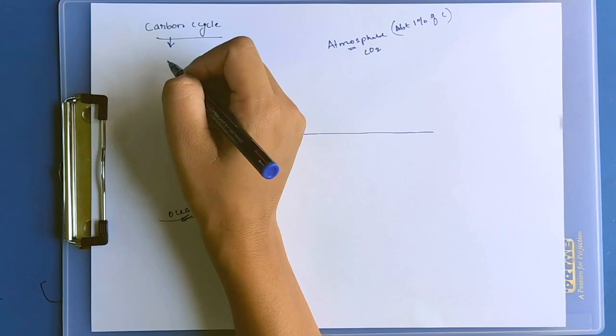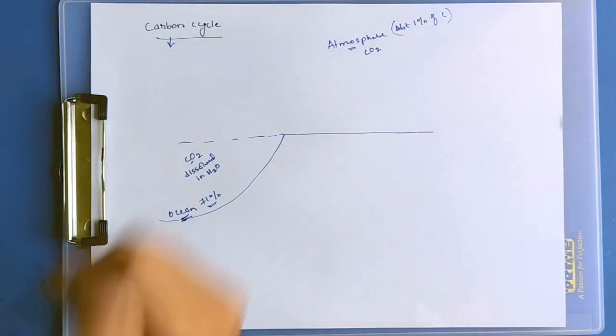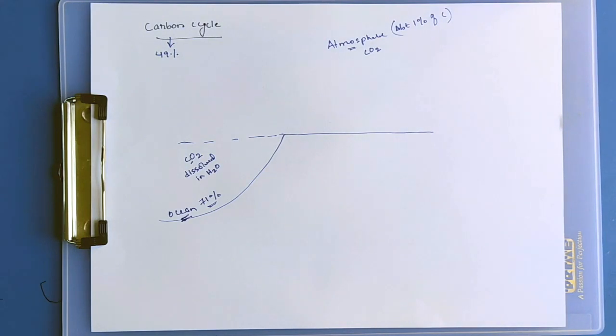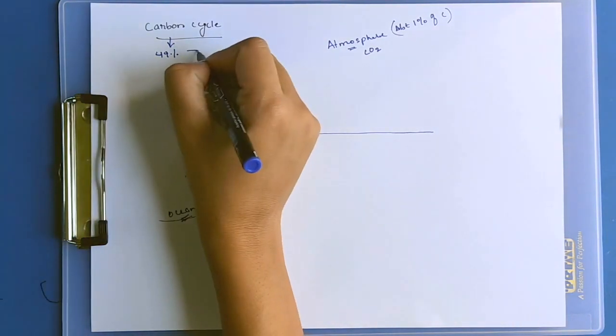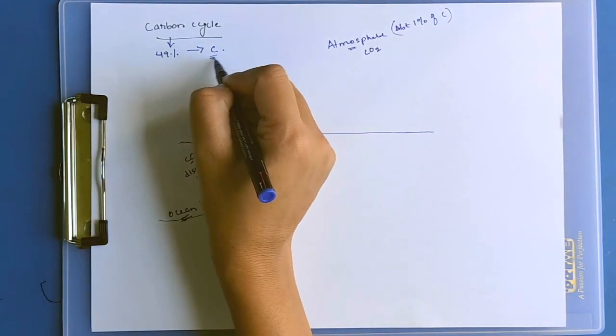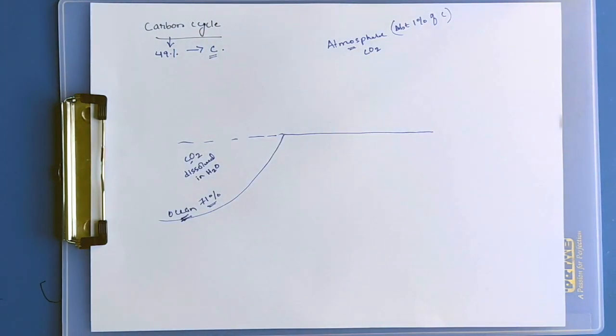In the composition of living organisms, 49% of the dry weight consists of carbon. If all the moisture, the water content, is extracted from the living organisms, then about 49% of the dry weight of that particular living organism is carbon.